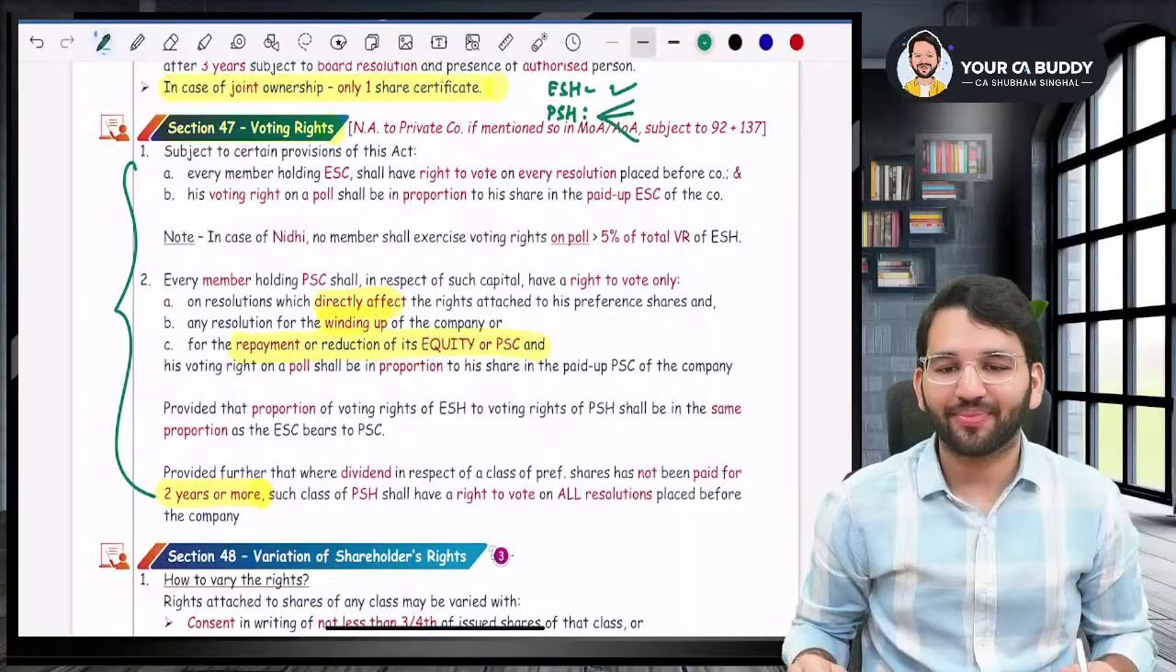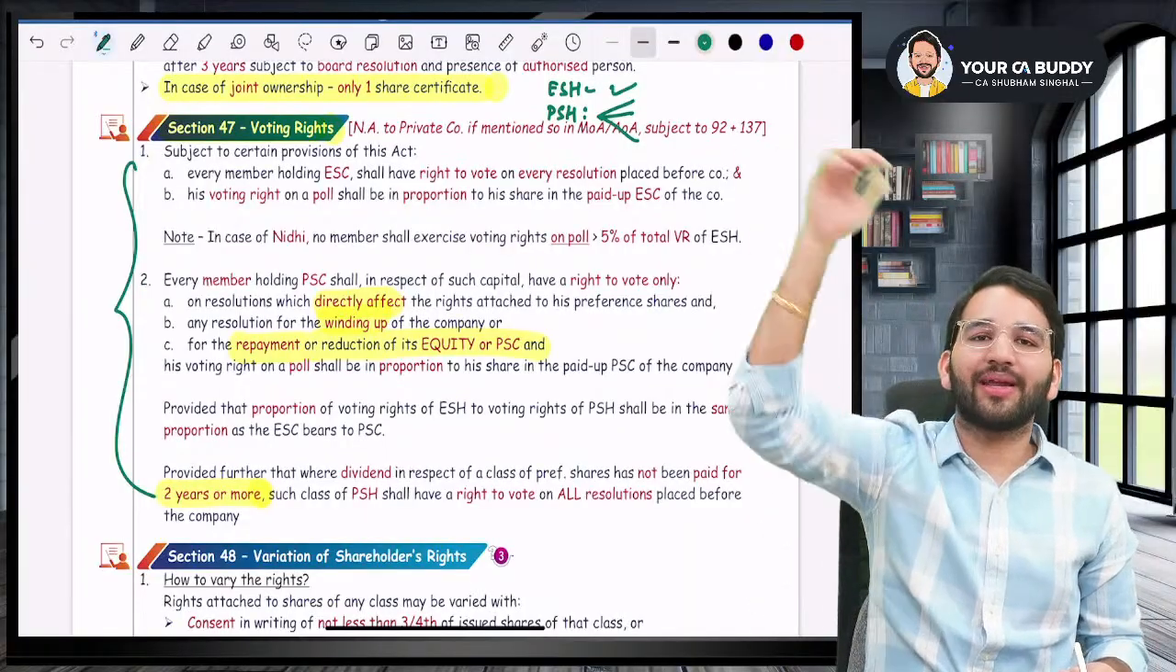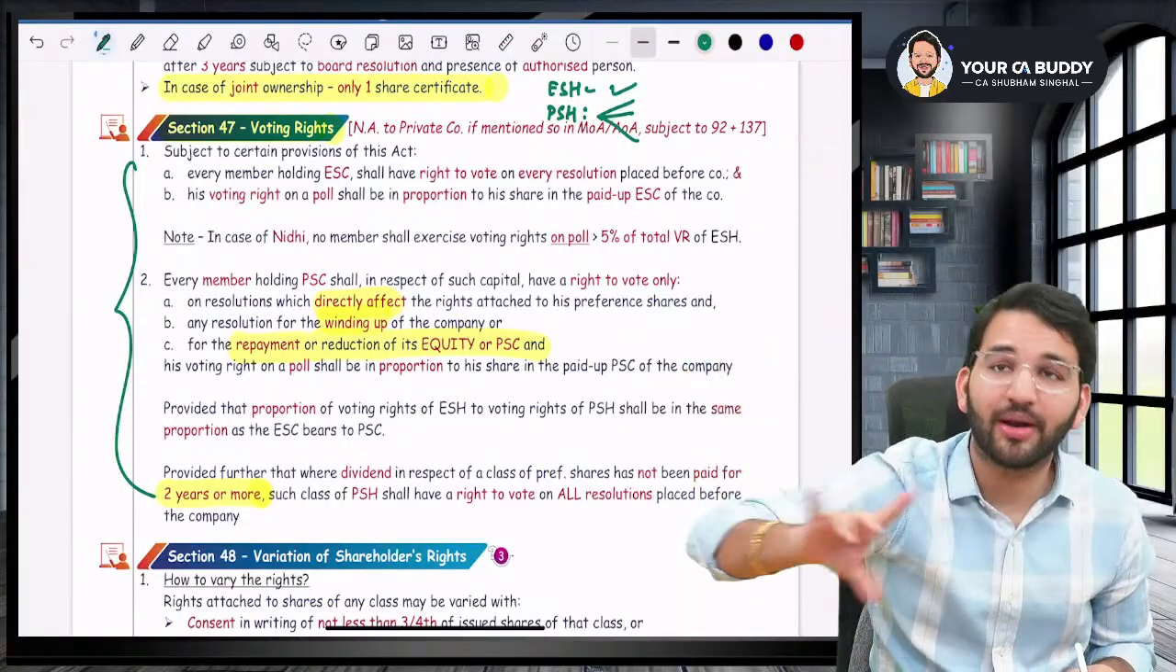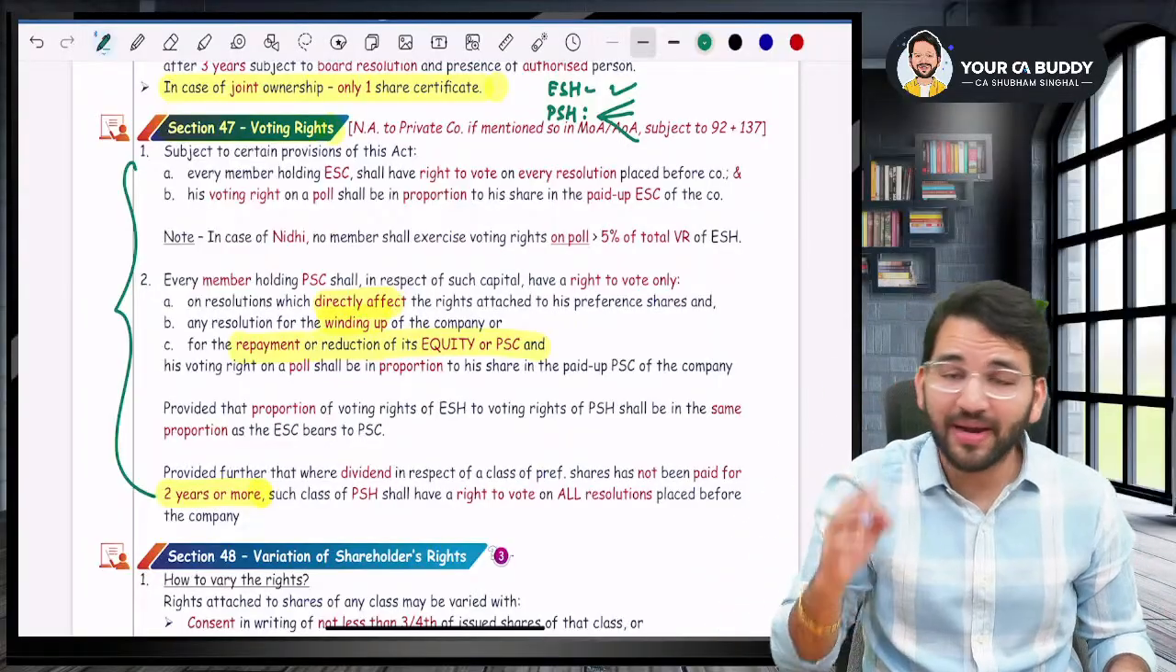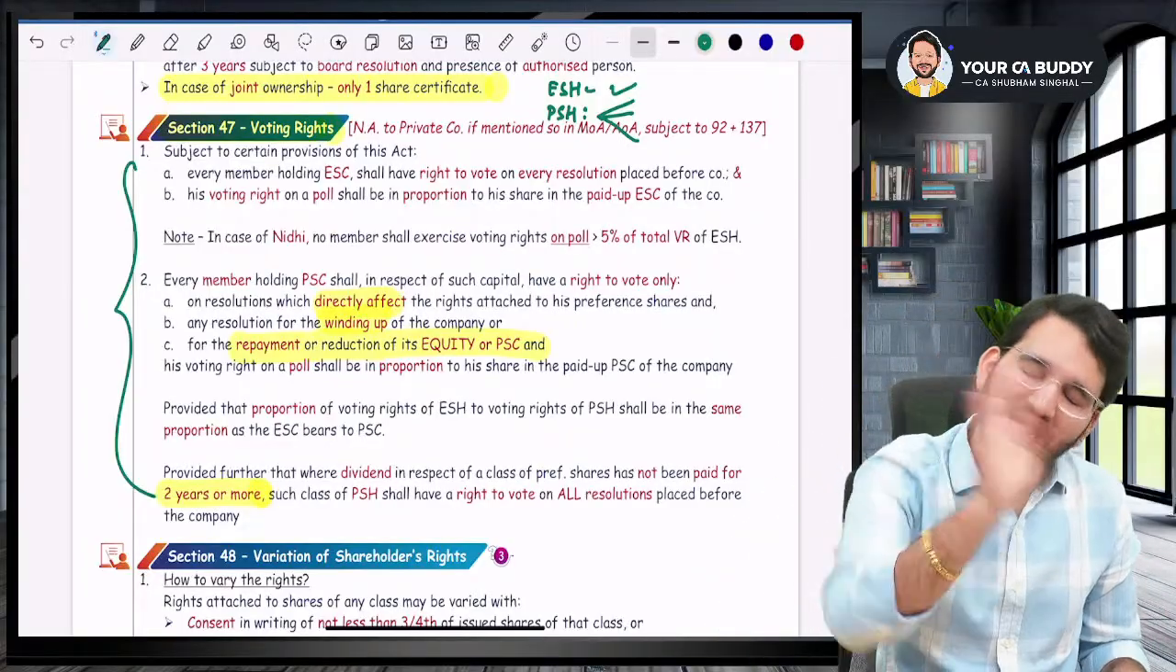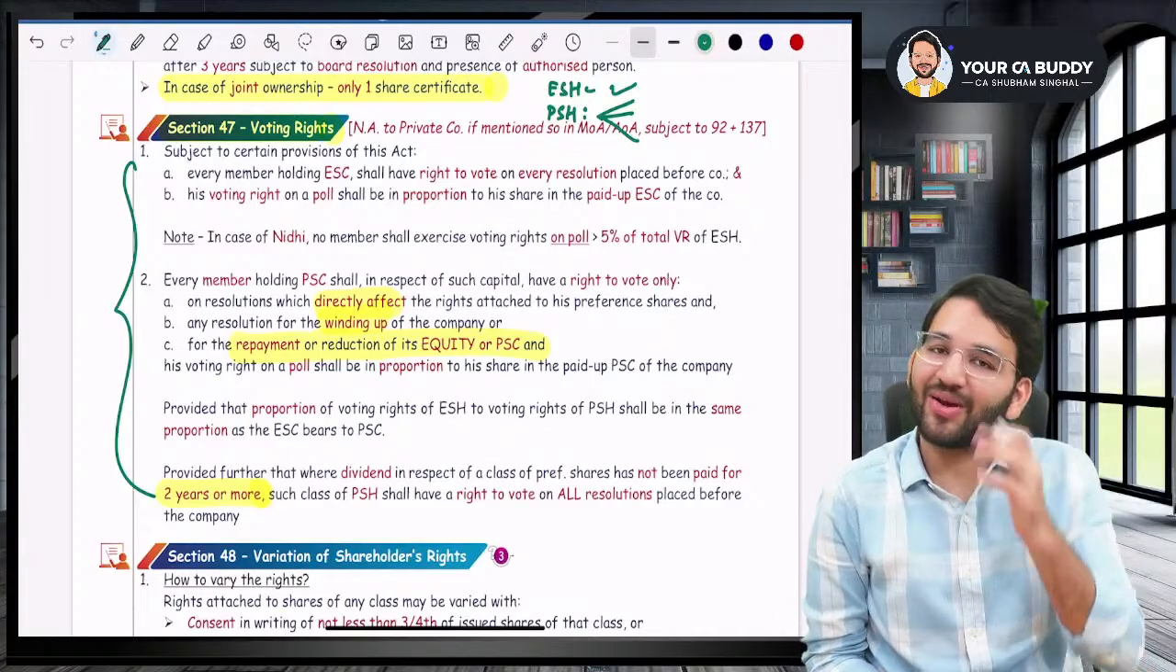Are you with me? Yes, sir. Sir, voting rights: equity shareholders can vote in all the resolutions. But if preference shareholders have not been paid dividend for 2 years or more, they can vote in all the resolutions as if they are equity shareholders.